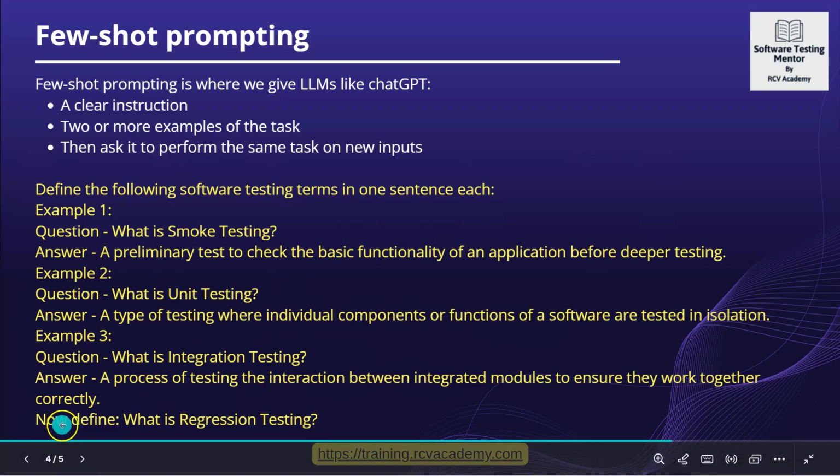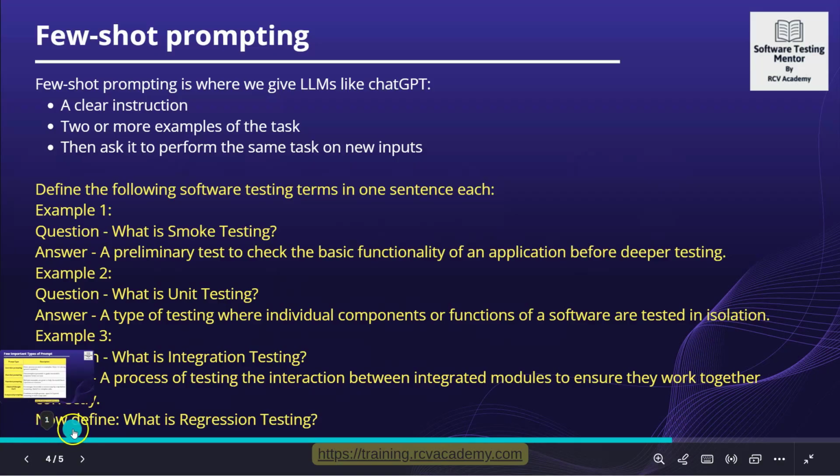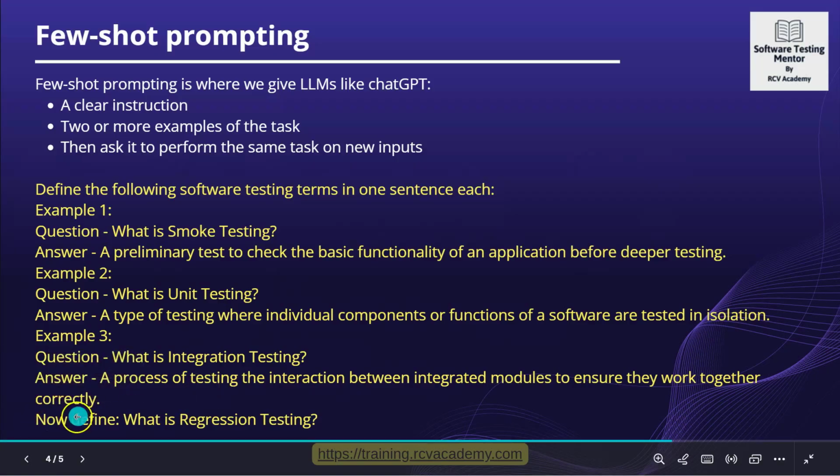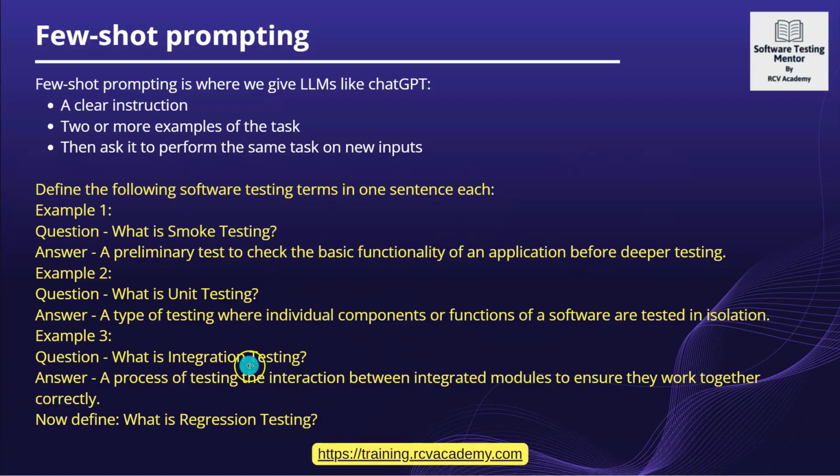The next question that I want to get an answer for from ChatGPT is: define what is regression testing. So this whole yellow part I'll copy and paste into ChatGPT, and I'll get the next answer. So this is what few shot prompting is all about.